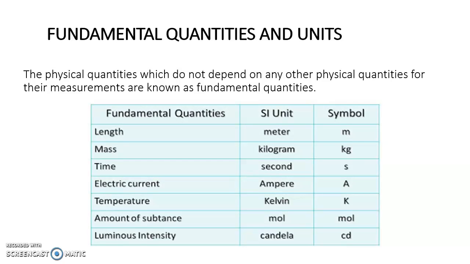So length will be termed a fundamental quantity according to SI. If we are measuring length, its SI unit is meter. If we are making use of the SI system, length has to be measured in meter. If we are measuring mass, its SI unit is kilogram.